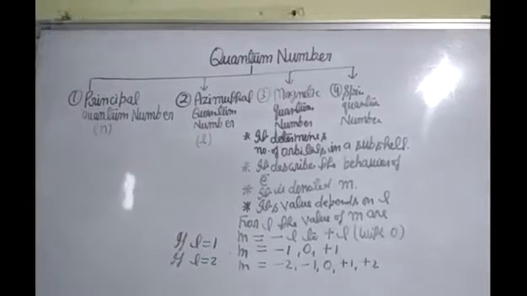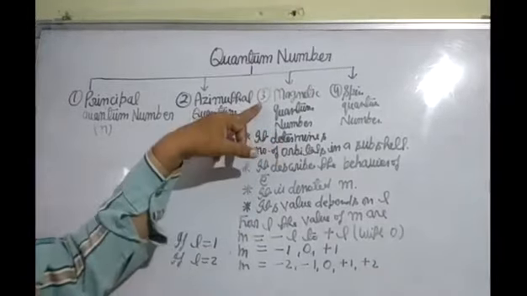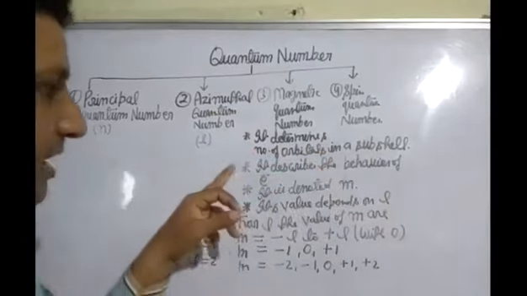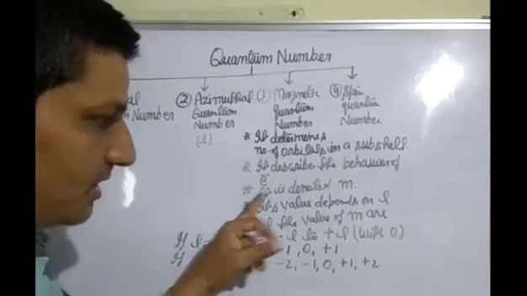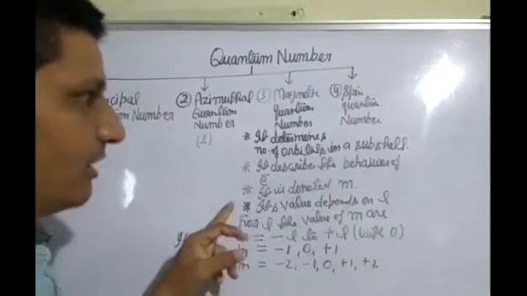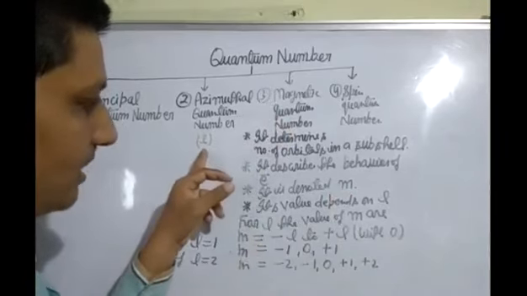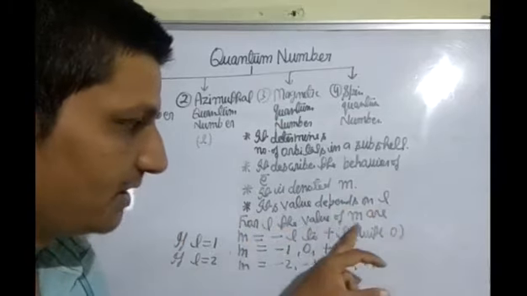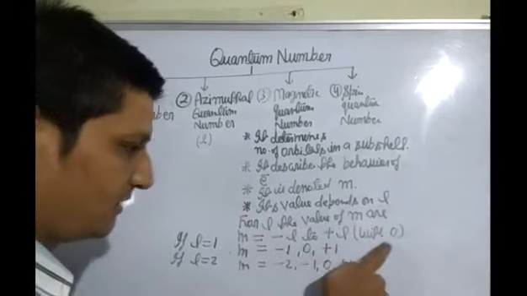Okay students, I have told you about the magnetic quantum number. The magnetic quantum number determines the number of orbitals in a subshell. It describes the behavior of the electron. It is denoted by m. The value of the magnetic quantum number m depends on the azimuthal quantum number L. For L, the values of m are minus L to plus L with 0.